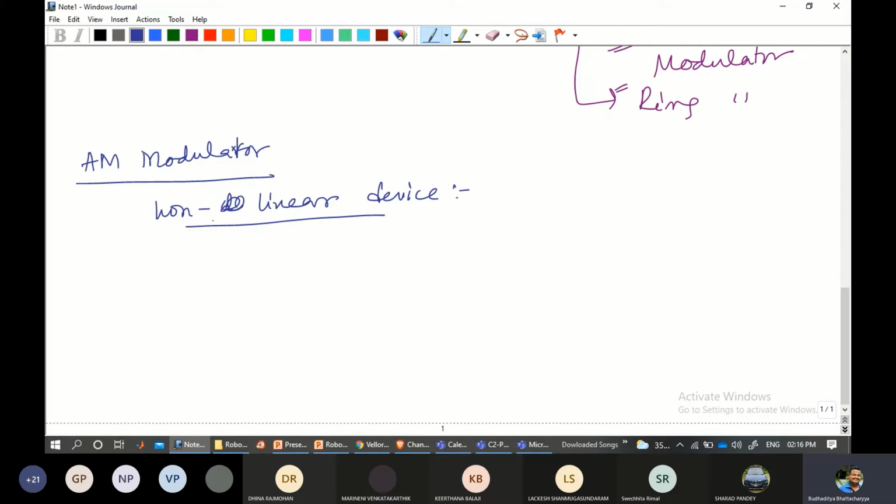Is there anyone who can tell me what is a non-linear device? A non-linear device is something like a diode. Do you know about a diode? Have you heard the term diode anytime before?